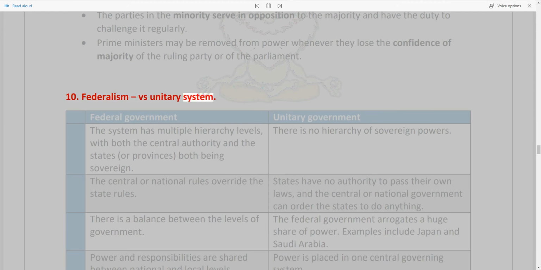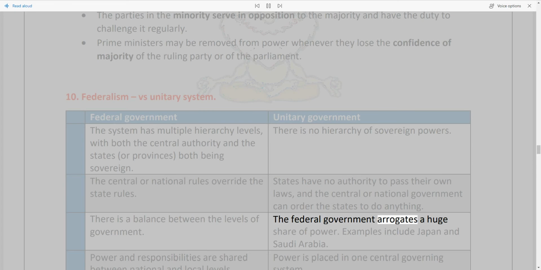10. Federalism vs. unitary system. Federal government, unitary government. The system has multiple hierarchy levels, with both the central authority and the states, or provinces, both being sovereign. There is no hierarchy of sovereign powers. The central or national rules override the state rules. States have no authority to pass their own laws, and the central or national government can order the states to do anything. There is a balance between the levels of government.